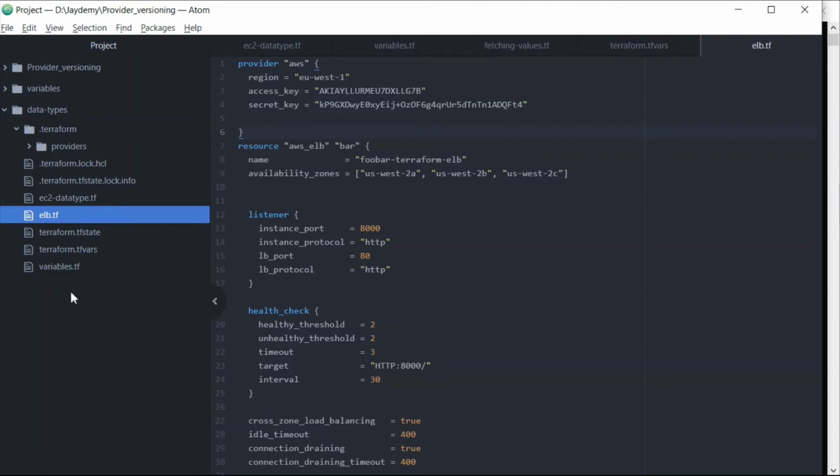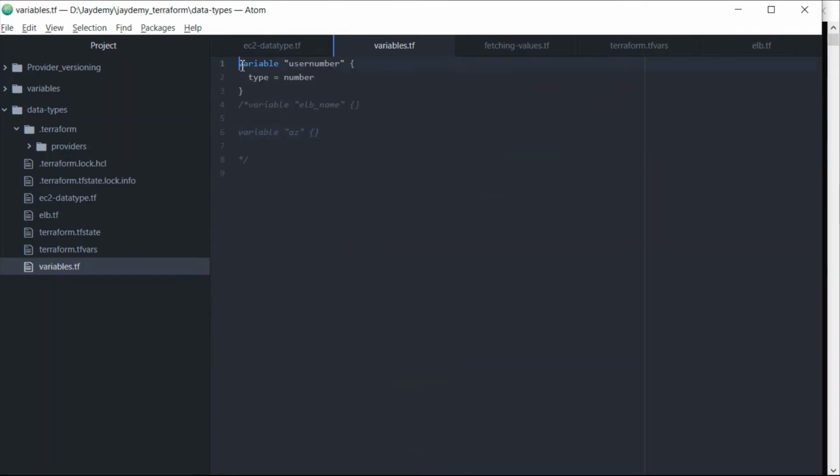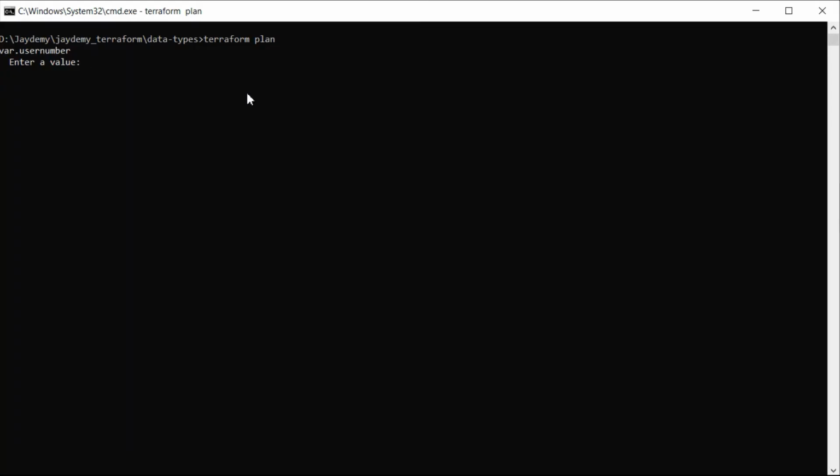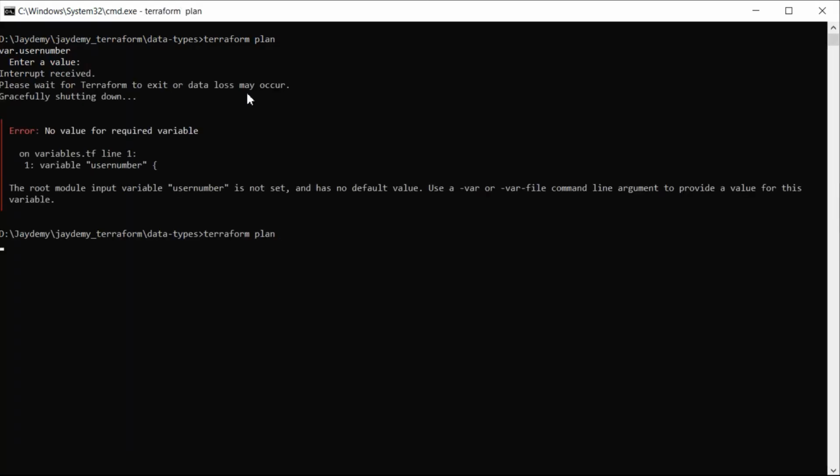Okay, data types and the variable. I think we need to comment this out. Yes, quickly comment out and save this one. Go ahead, Control C, and do the Terraform plan. We will see what's going to happen.